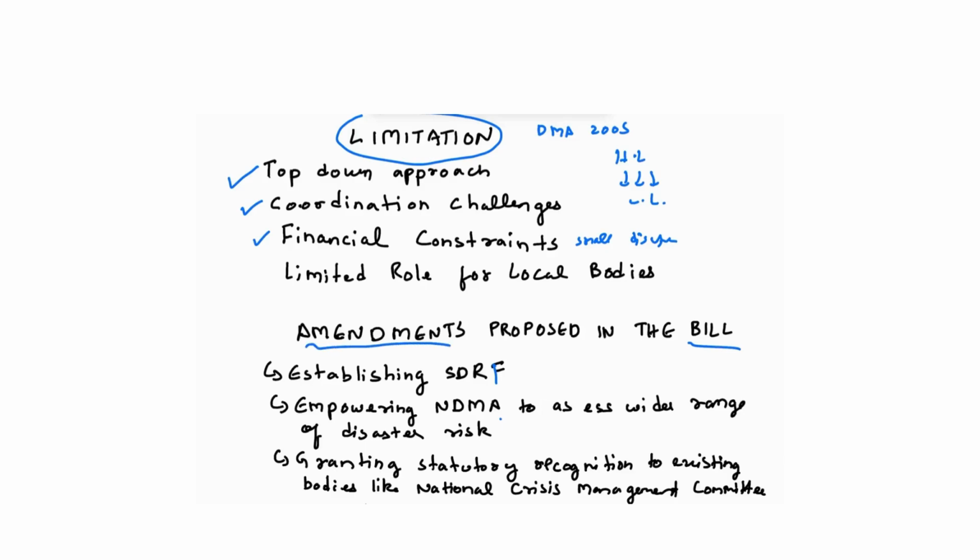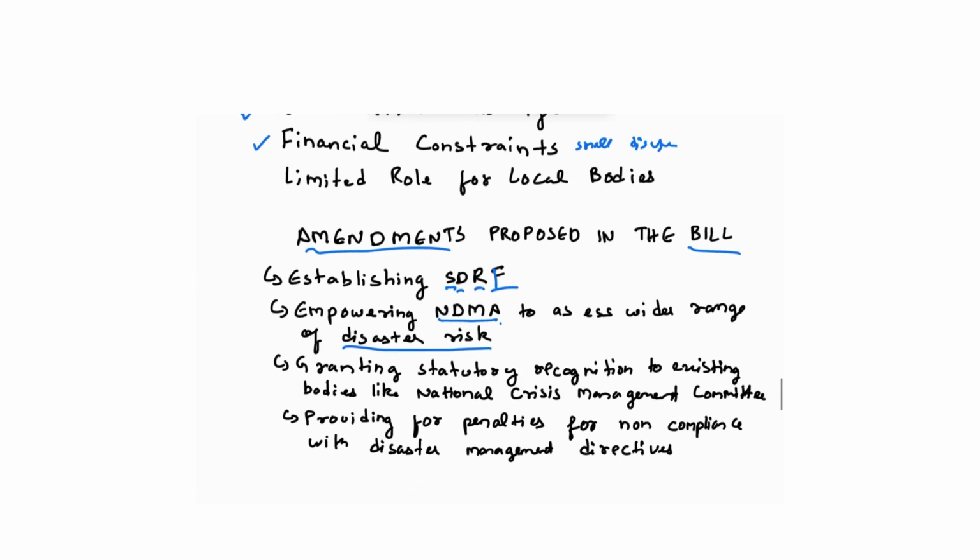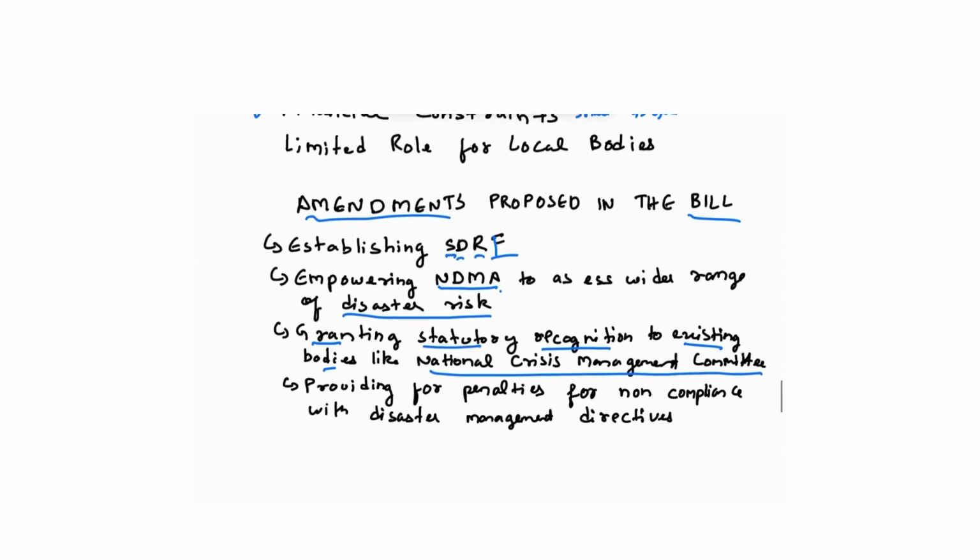Amendments proposed by the bill. The first is establishing State Disaster Response Force. Second is empowering National Disaster Management Act to assess wider range of disaster risks. The third is granting statutory recognition to existing bodies like National Crisis Management Committee. And the last is providing for penalties for non-compliance with disaster management directives. So this was all for Disaster Management Act of 2005.